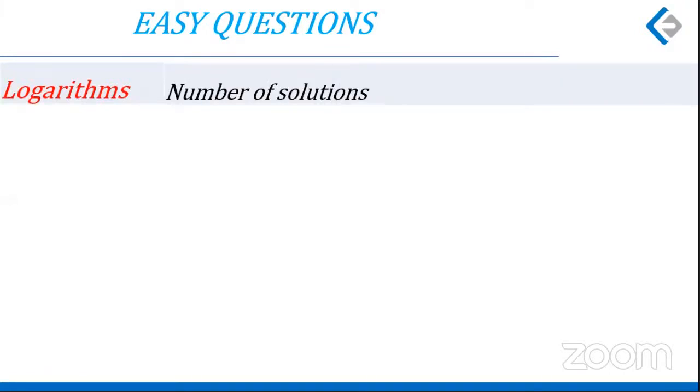The easy questions, let us look at what questions were easy. A glimpse of the easy questions. The first one was on logarithms, number of solutions to a given equation. A very easy question to solve, but a little bit tricky one. Sometimes when we find the number of solutions, some of the solutions may be invalid, like here. One of the solutions here was invalid. So that was the tricky part.